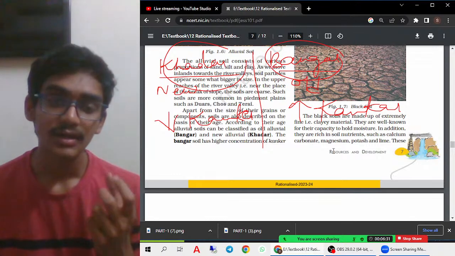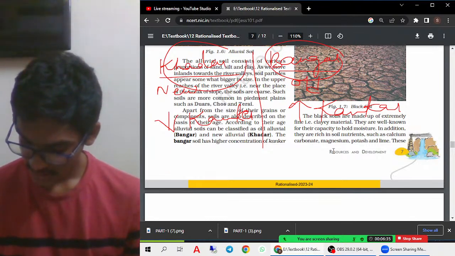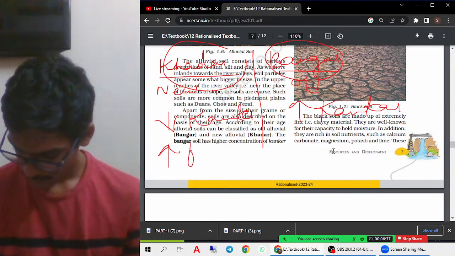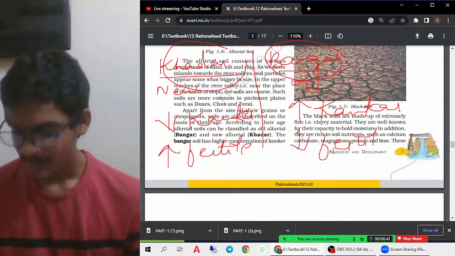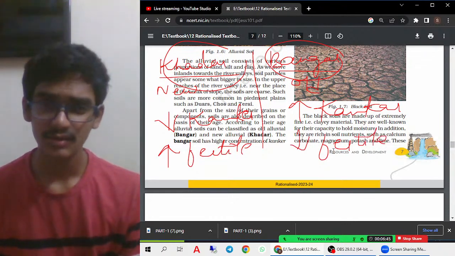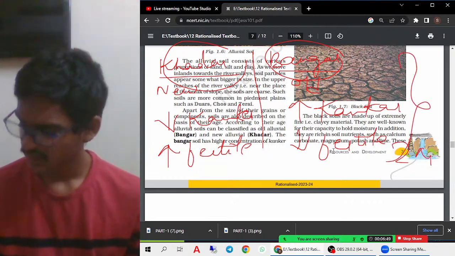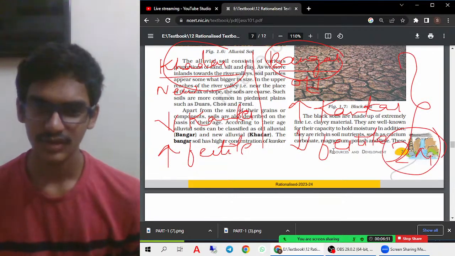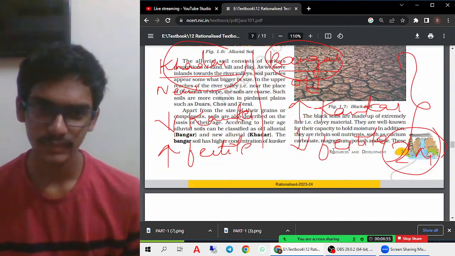Okay. And the main difference between Khadar and Bangar is that Khadar is more fertile, whereas Bangar is much less fertile. So these are the three main important differences. If they are asked, this can be asked mostly in 2-mark questions, and there is not much scope in 3-mark questions. Okay, 3-mark questions not much. So mostly this is a 2-mark question.